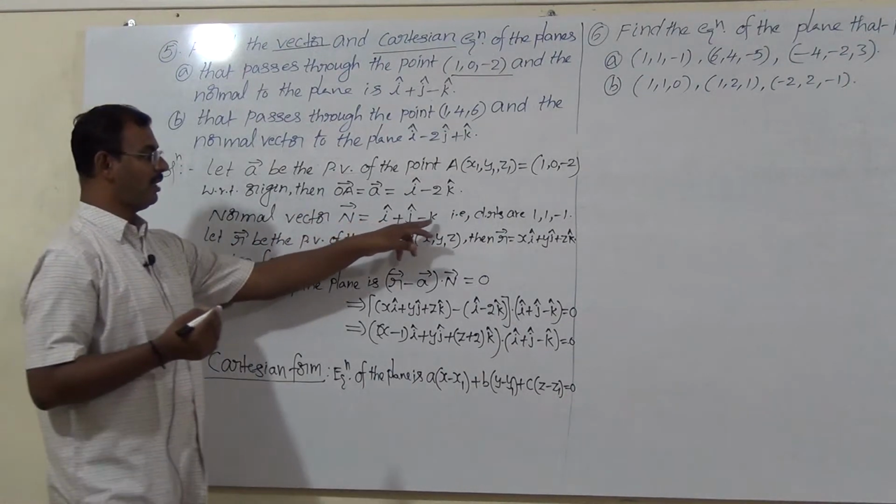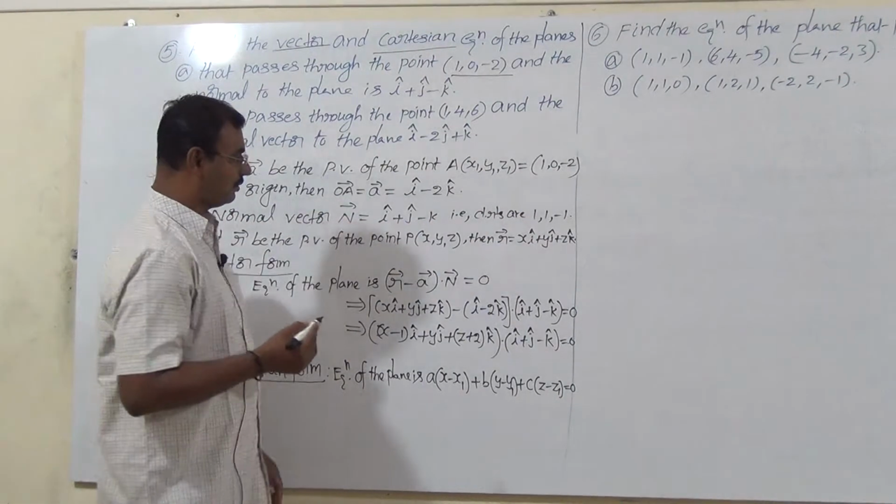Substitute the a, b, c values. a, b, c mean the DRs of the normal vector to the plane.